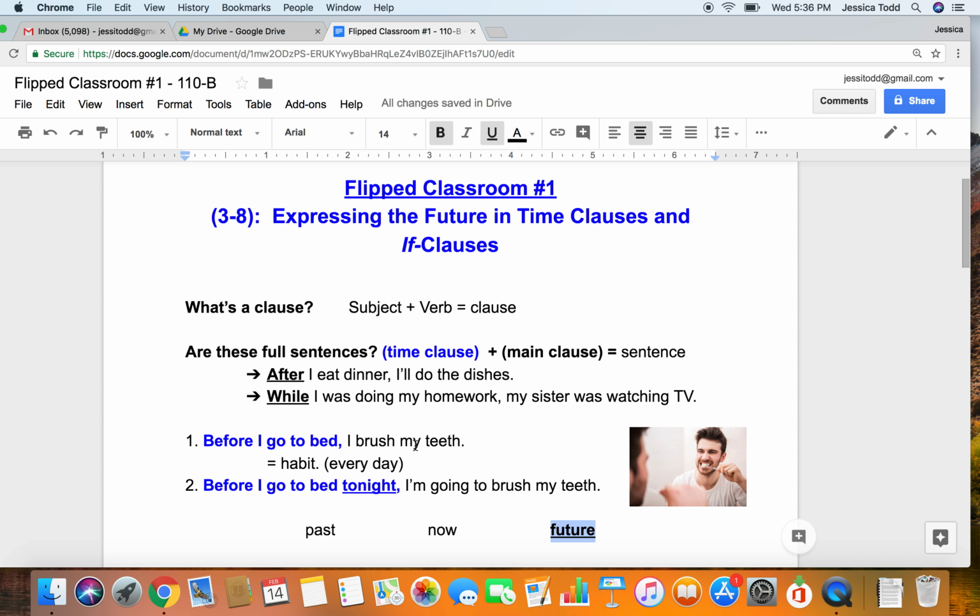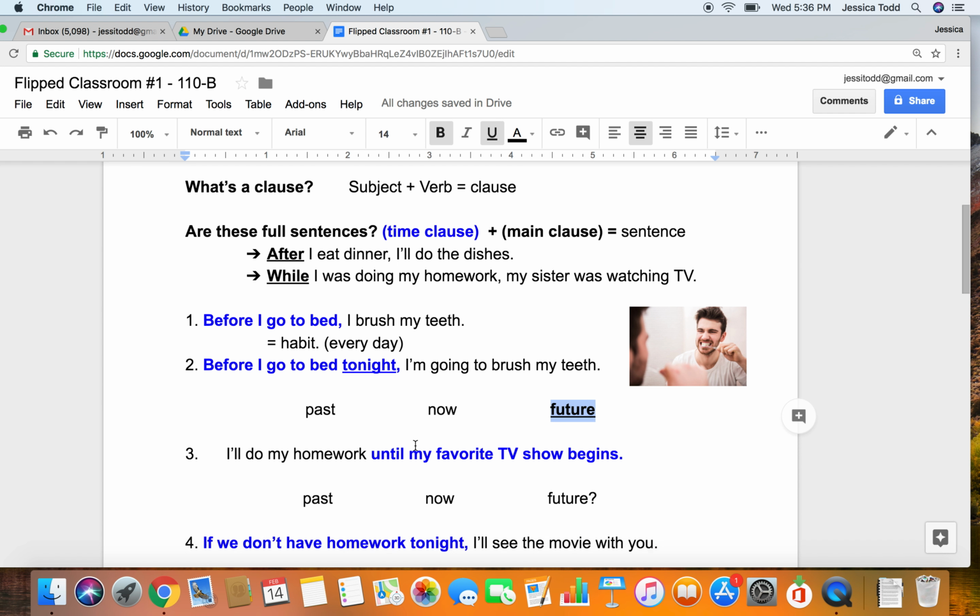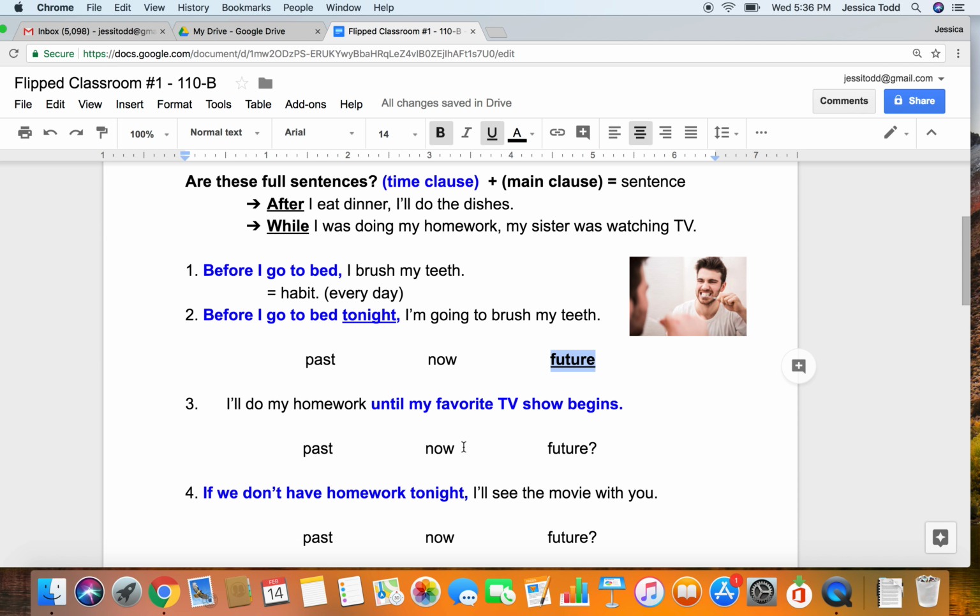So good job. Let's also look at number 3 and 4, and I'm going to give you a minute to think about when each sentence happens, the past, now, or the future. All right, so if you said number 3 happens in the future, you are correct, right? Even though it uses present simple here, we see over here, I'll do, right?